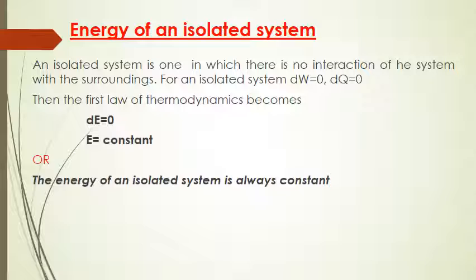This is a very important term we need to prove, as it will be asked in examinations: the energy of an isolated system will be constant, because an isolated system will not interact with the surroundings. When the system does not interact with the surroundings, dW equals 0 and dq equals 0. That is the reason the energy of an isolated system is constant.